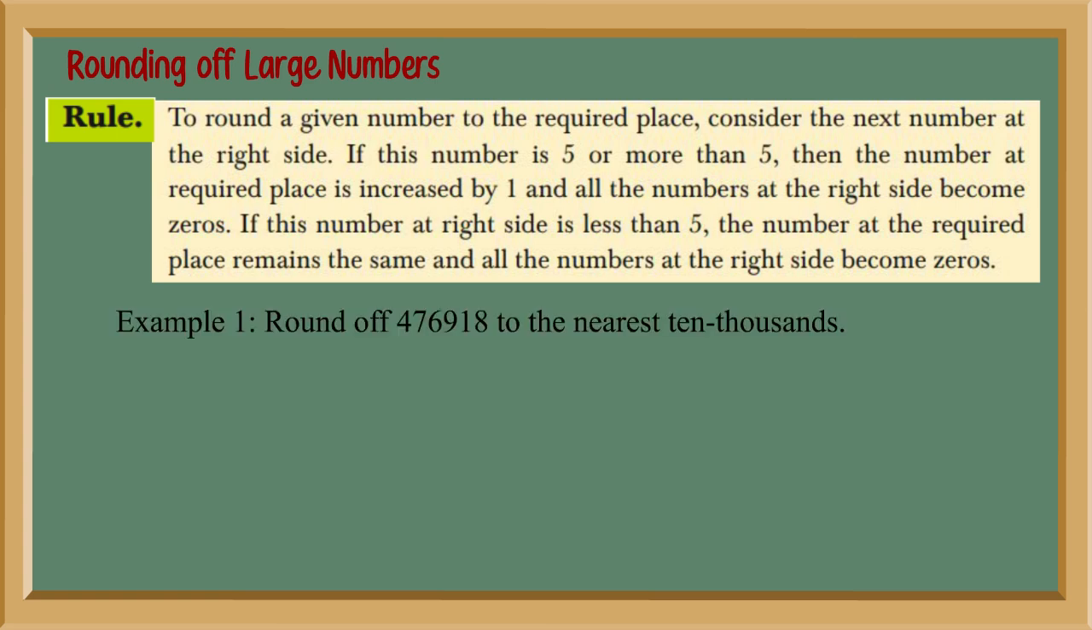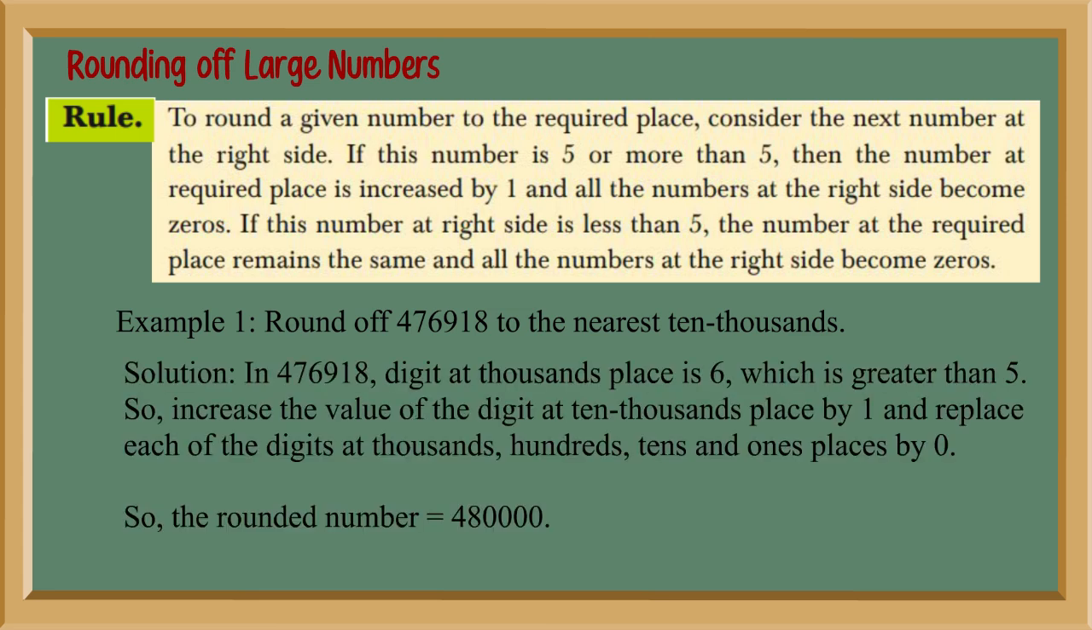Example 1. Round off 476918 to the nearest 10,000s. Solution: in 476918, the digit at thousands place is 6, which is greater than 5. So, increase the value of the digit at 10,000s place by 1 and replace each of the digits at thousands, hundreds, tens and ones places by 0. So, the rounded number is equal to 4,80,000.